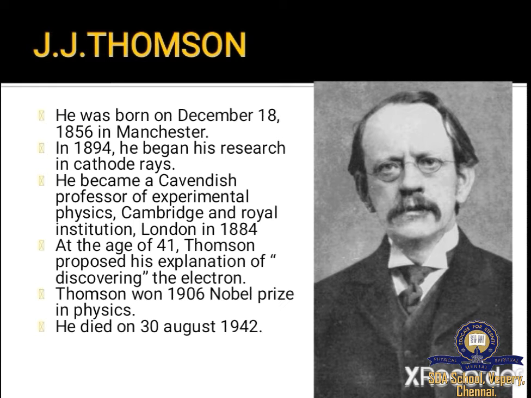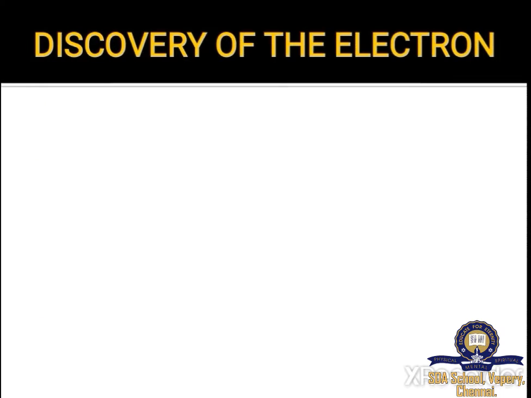Electrons were discovered by J.J. Thomson. He was born on December 18, 1856 in Manchester. In 1894, he began his research in cathode rays. He became a Cavendish Professor of Experimental Physics, Cambridge and Royal Institution, London in 1884. At the age of 41, Thomson proposed his explanation of discovering the electron. Thomson won the 1906 Nobel Prize in Physics. He died on 30th August 1942. Now let's see the discovery of electron.